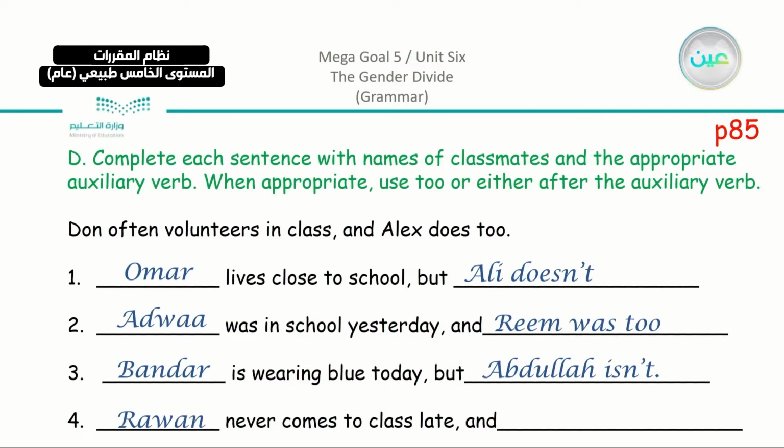And the last one, Rawan never comes to school late, and Maha doesn't either. Now using either in the sentence or too, note that it is used with the connector and. So we have here, and Reem was too, and Maha doesn't either. So it is with the connector and.